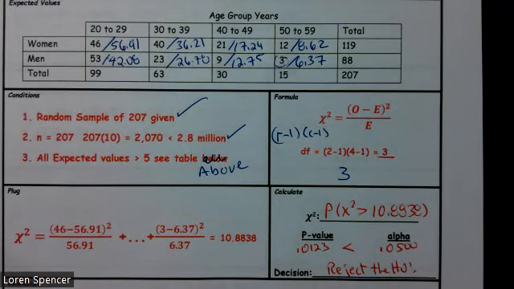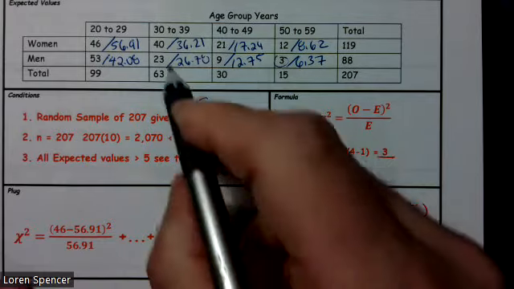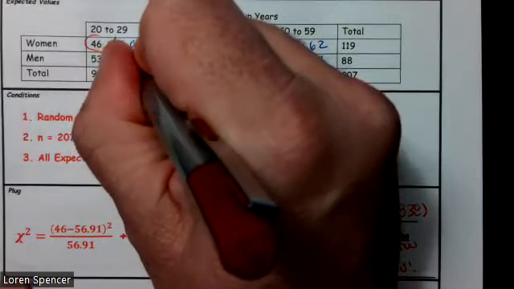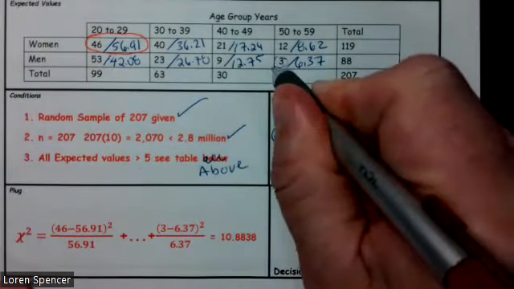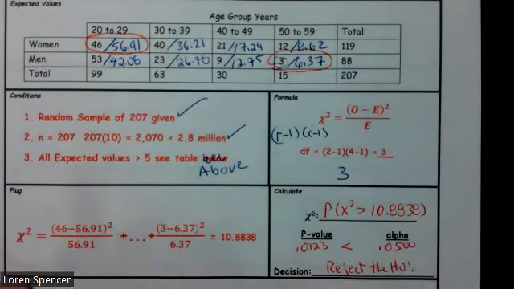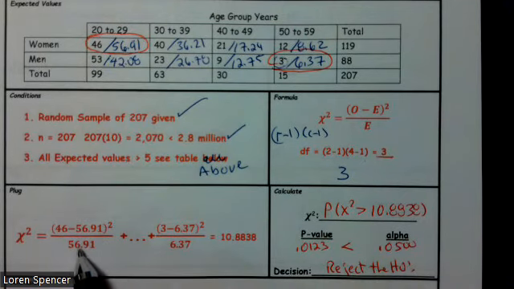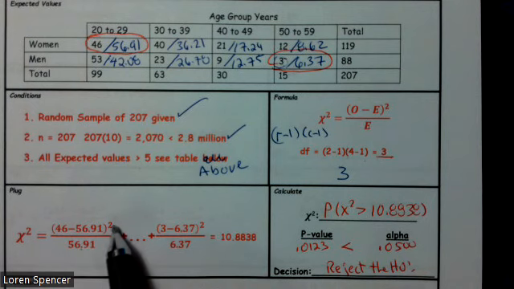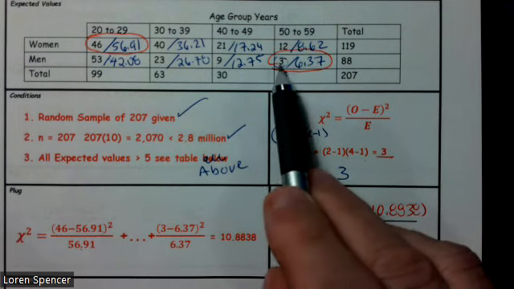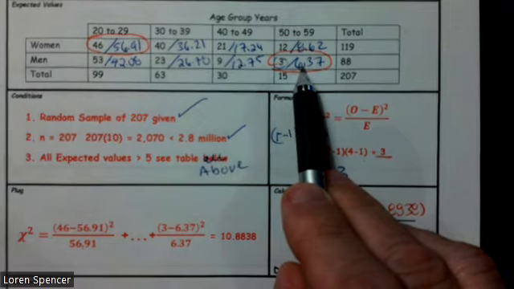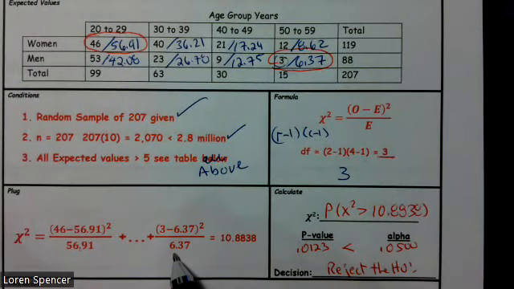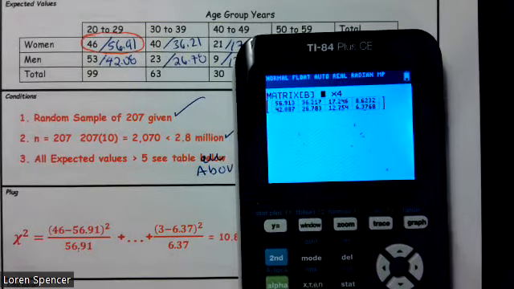All right. So we always need to show how we calculated it. Well, we only concern ourselves with the first one and the last one. Please remember, it's observed minus expected. So 46 minus 56.91, squared, over 56.91. Then the observed of 3 minus the expected of 6.37, squared, over 6.37. And we know we had a chi-squared of 10.8838. Once again, our p-value was 0.0123.